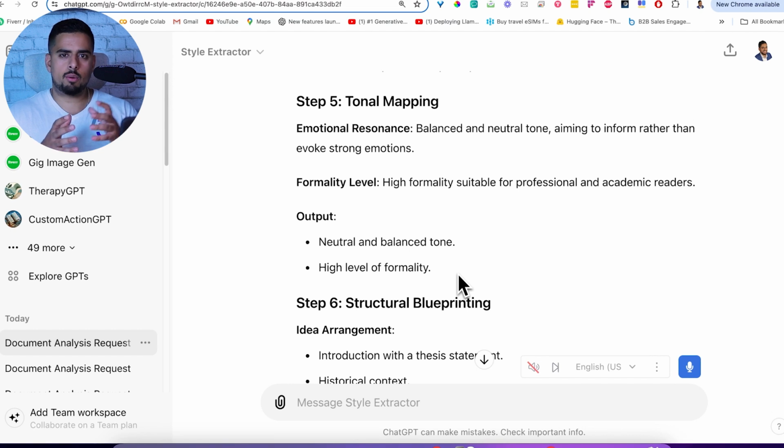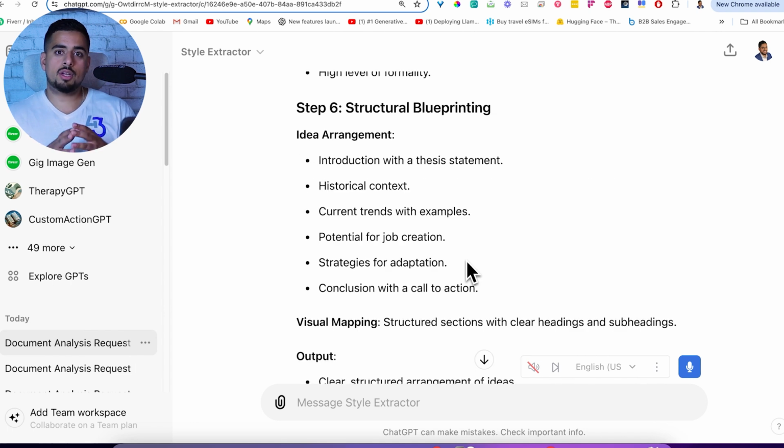It kind of reiterates what we talked about in step 1 and 2, which is that neutral and balanced tone, more formal than informal. In terms of the blueprint here, which is super interesting to look at, it talks about the different components of it, which is an introduction with the thesis statement, some context, some explanation of current trends and examples, and then it goes through a few other sections and basically summarizes what the skeleton of this information in this document looks like.